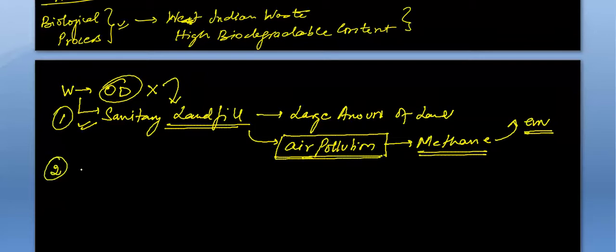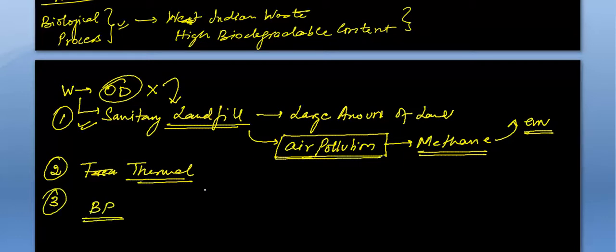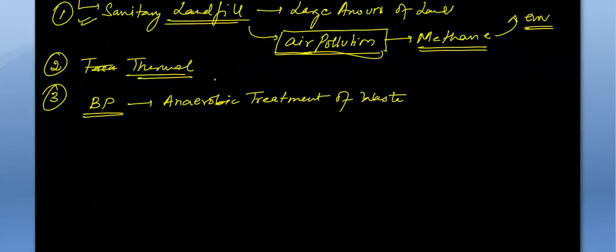The second way was the thermal process. Why we rejected the thermal process is that it's not preferable to burn it all out. But the third and the most efficient is the biological process, and by biological process, it means that we are anaerobically treating the waste.